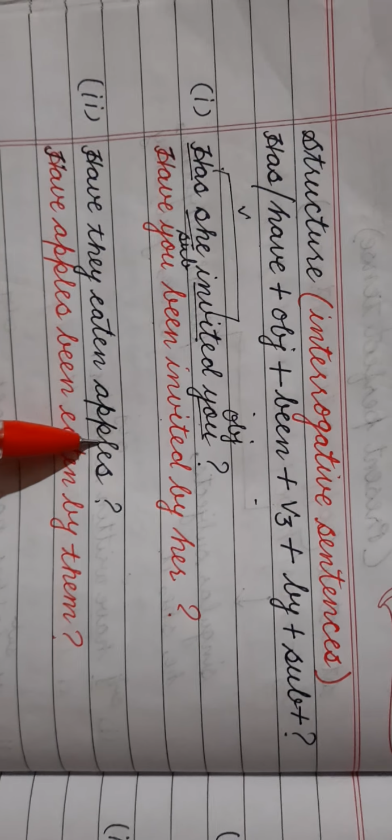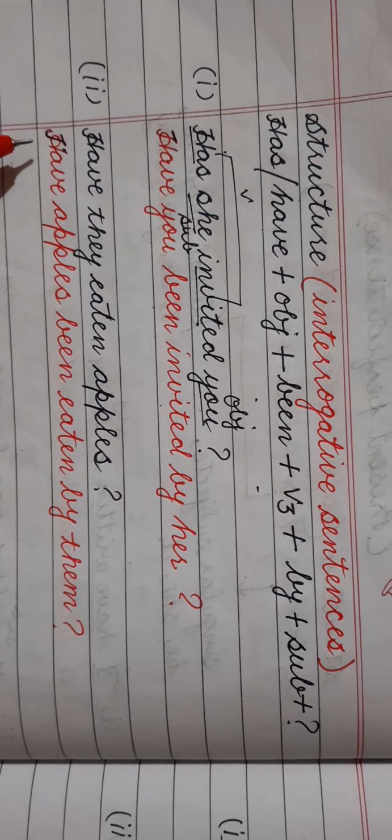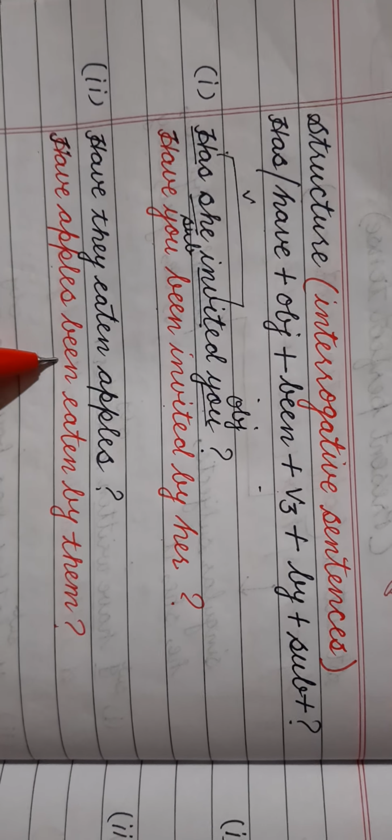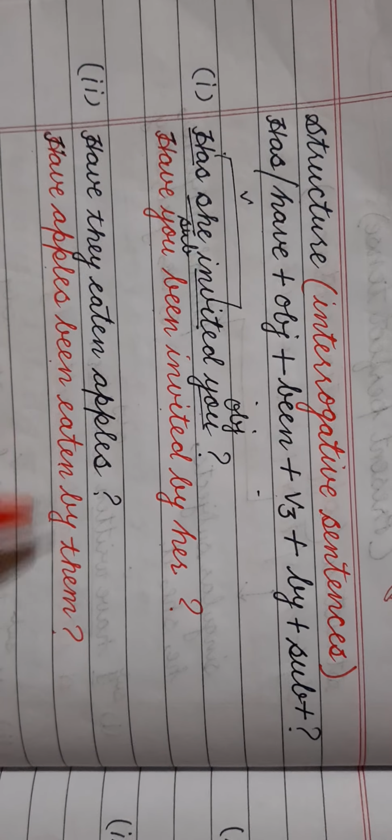Have they eaten apples? Apples, this is the object. So first we have to write down have, then apples, then been, then third form, that is eaten, then by, and this they will become here them.